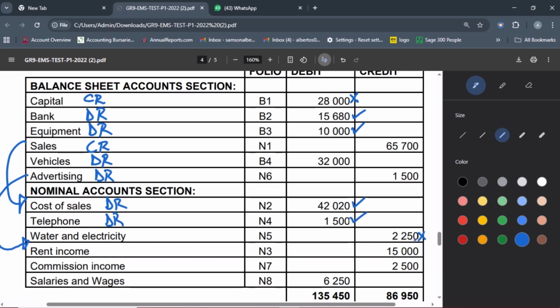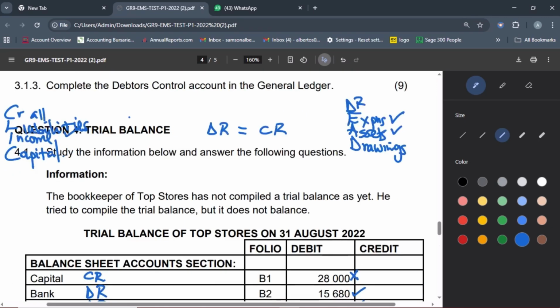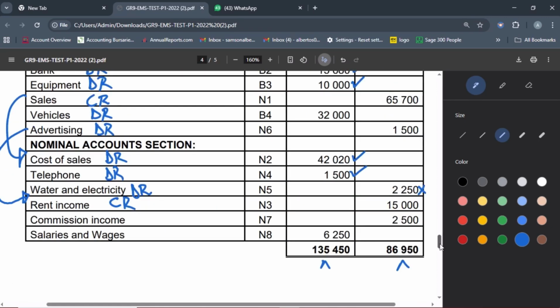There is a problem with water and electricity. Water and electricity is an expense, debit. Rent income is income, credit according to click. Credit all liabilities, income, and capital. So income, credit side. Commission income, again, credit side. So that one is also correct. And then salaries and wages, debit, because that is an expense, is correct.